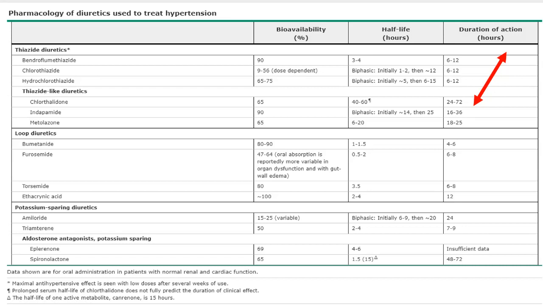Apart from that, also the potassium-sparing diuretics, amiloride, triamterene, or aldosterone antagonists, that is eplerenone and spironolactone. What I want to highlight here is that if you are using chlorthalidone, the duration of action is 24 to 72 hours. So it appears from this chart that this is the longest one.